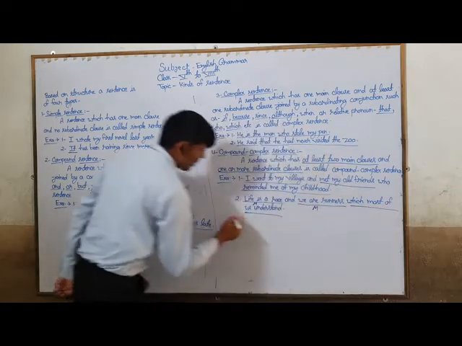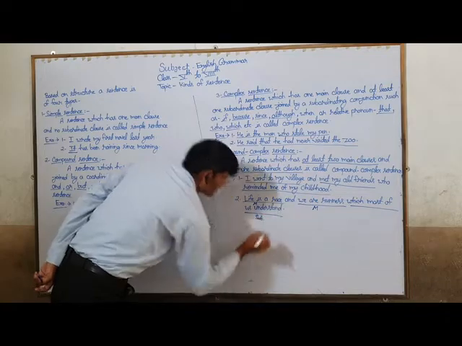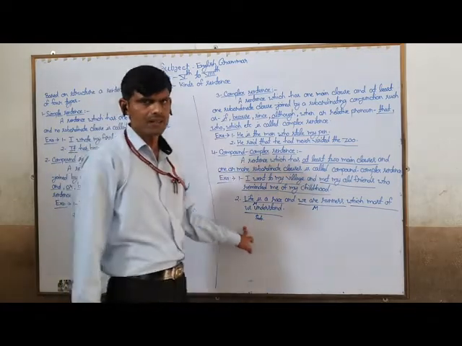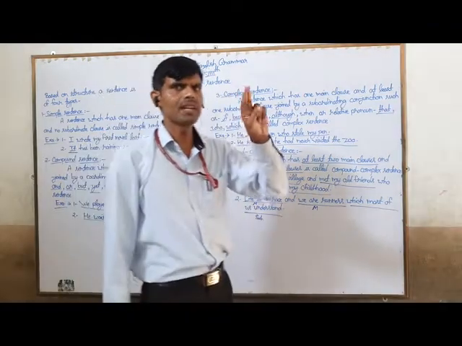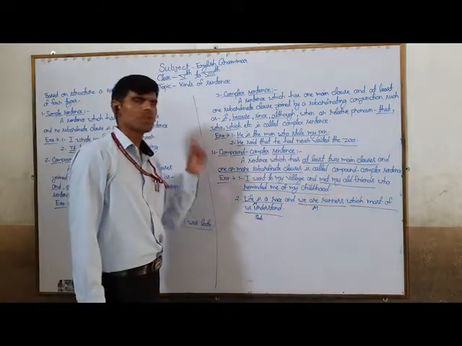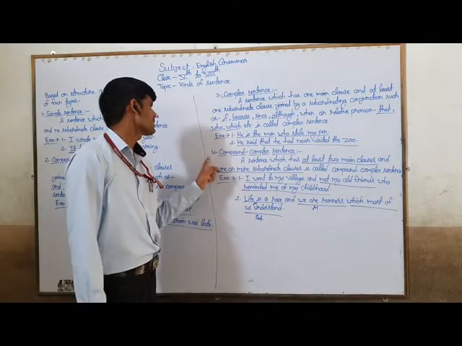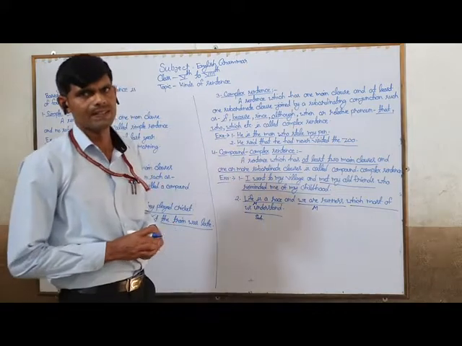And which most of us understand is a subordinate clause. So we can see that this particular sentence has two main clauses and one or more subordinate clauses. So this sentence is counted as a compound complex sentence.